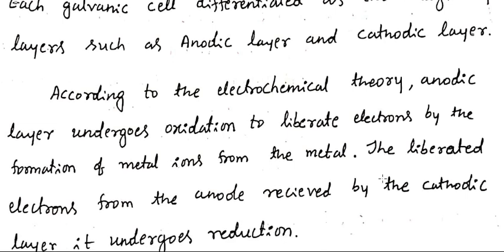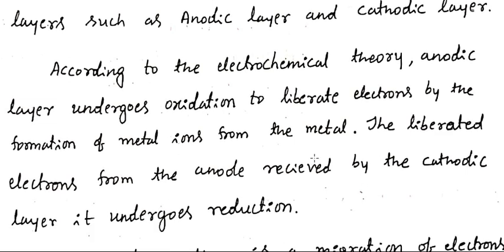These liberated electrons from the anode are received by the cathodic layer, which undergoes reduction. Can you observe that? Each galvanic cell is differentiated into two layers: one is the anodic layer, and the other is called the cathodic layer.